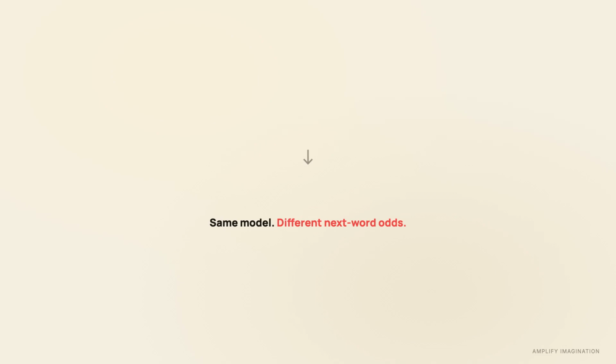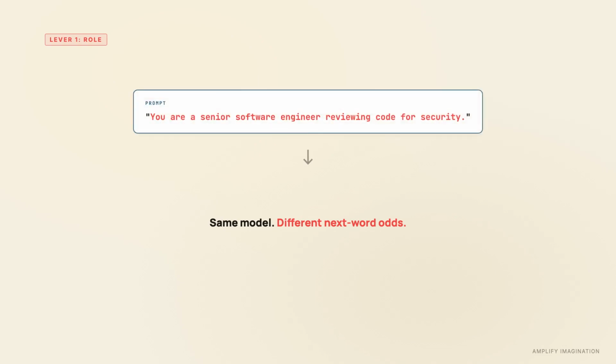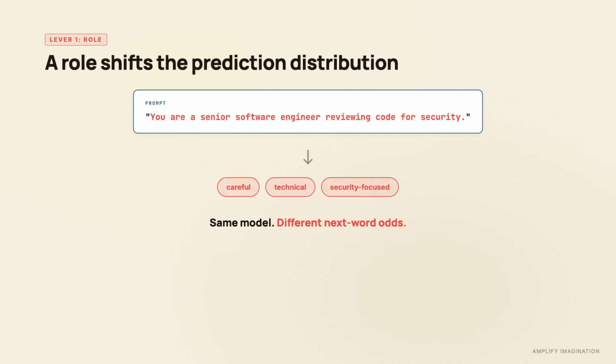First, set the role. When a prompt says, "You are a senior software engineer reviewing code for security issues," the model isn't actually being assigned a role. It's reading a description, and statistically, in its training data, text that follows that description tends to look more careful, more technical, more security-focused. So the model continues with that flavor. Role prompts work because they shift the prediction toward the kind of text usually written in that context.